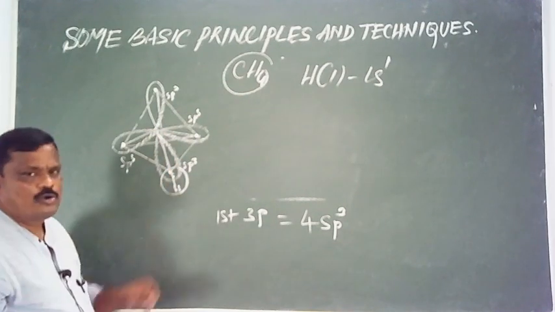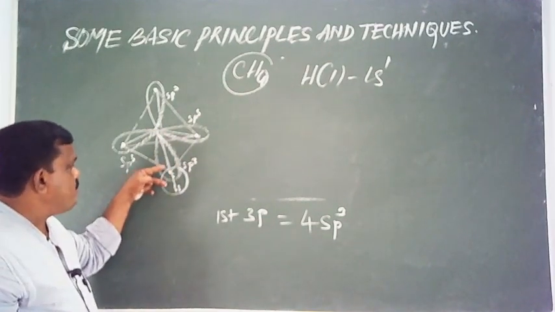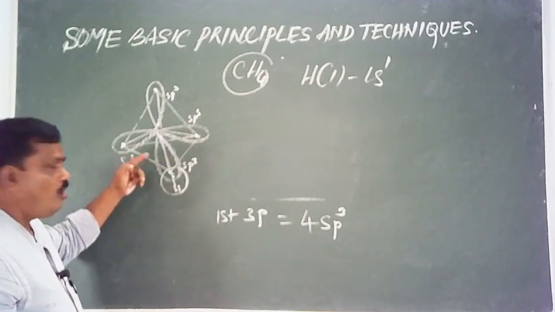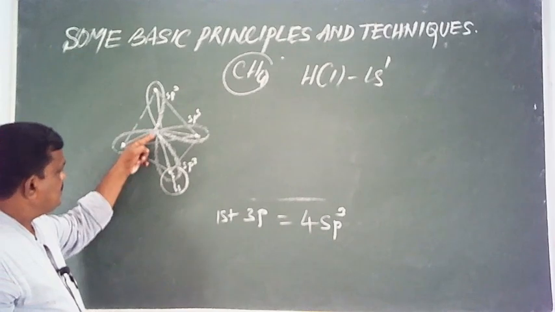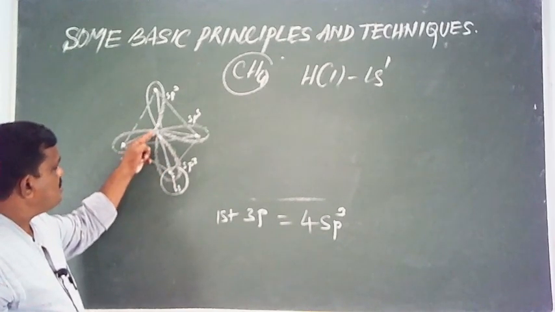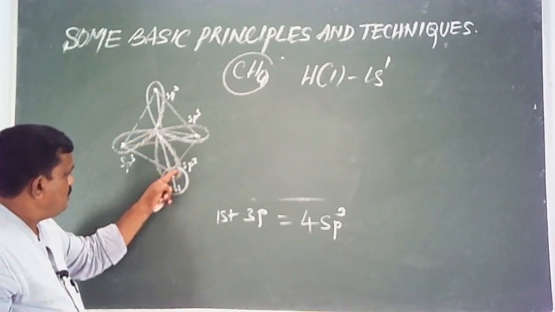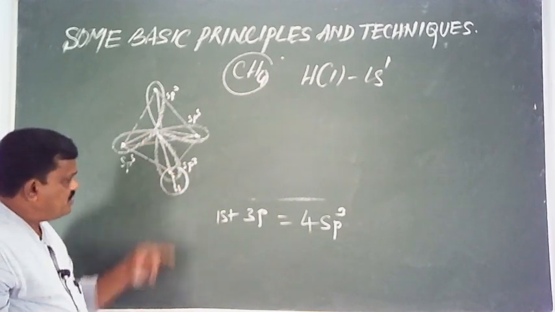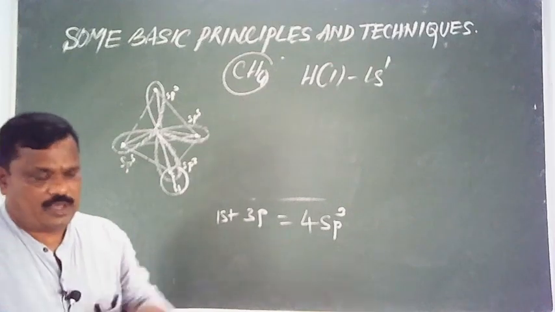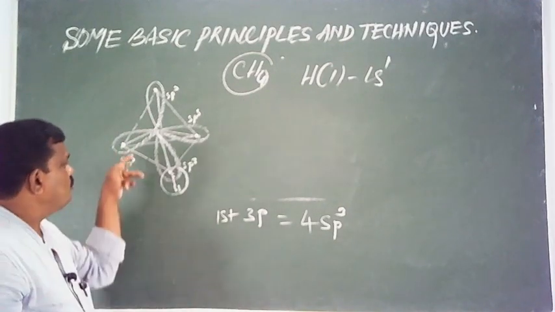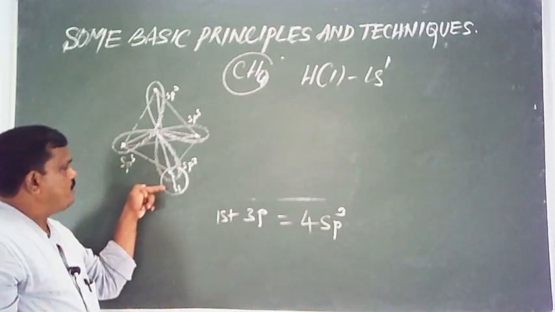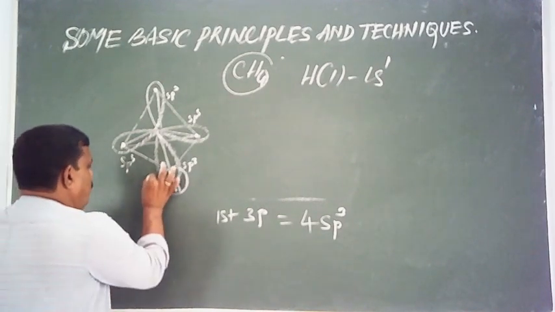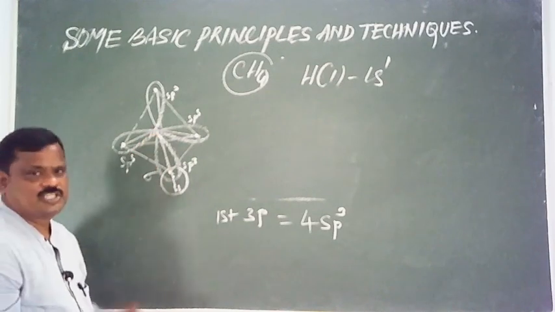This bond is formed by overlapping of two orbitals. One is the sp3 hybrid orbital of carbon and the other is the s orbital of hydrogen. So, these two orbitals have been overlapped along the axis. Overlapping of atomic orbitals along the axis leads to the formation of a sigma bond. Here a CH bond is formed.